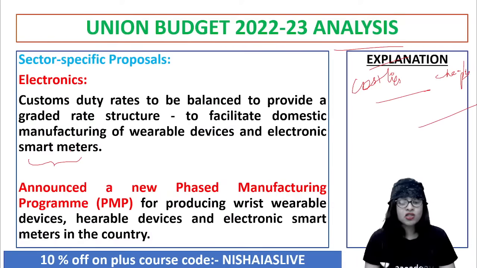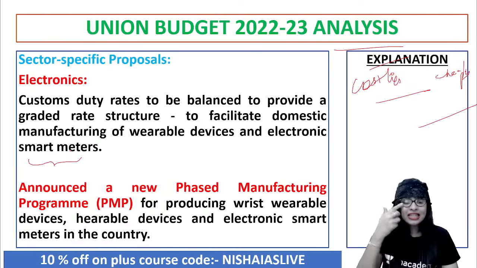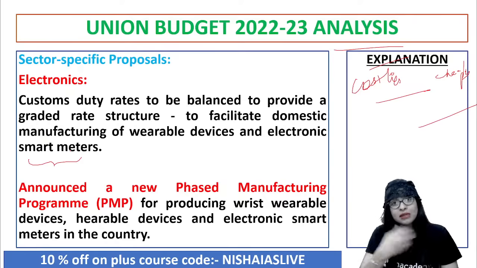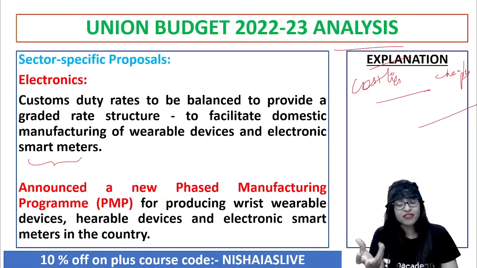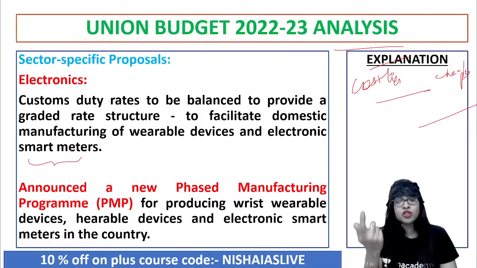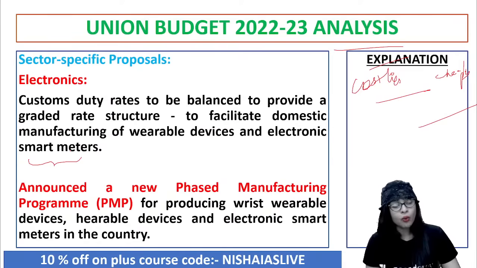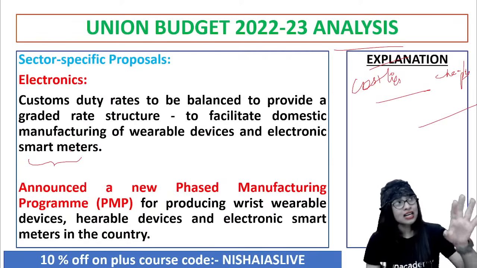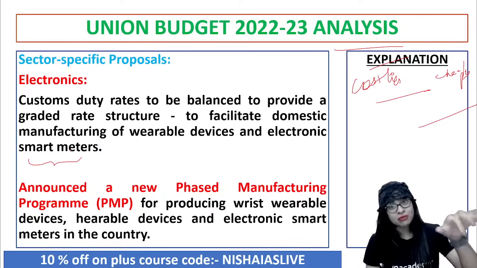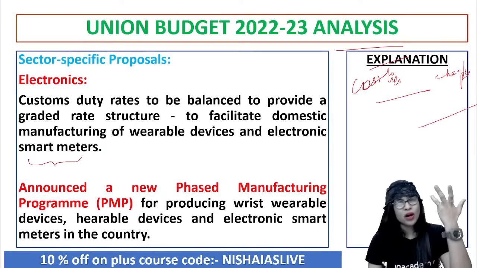No. Then solar modules, your umbrella, a few parts of electronic toys and all. Then imitation jewelry, not gold and silver, the imitation covering jewelry you have. X-ray machines, even the headphones and earphones you use, and also single or multiple loudspeakers, they become very costly. You see, jewelry and gold and diamond have become cheaper, they are saying, compared to the imitations. Now imitations have been made costlier compared to this. What logic does it make?